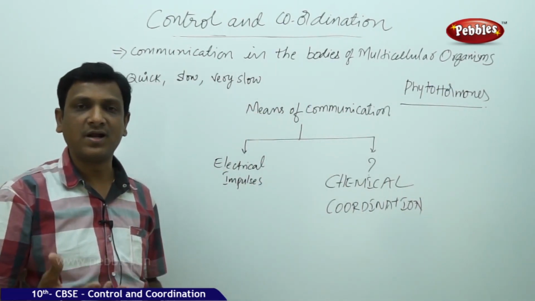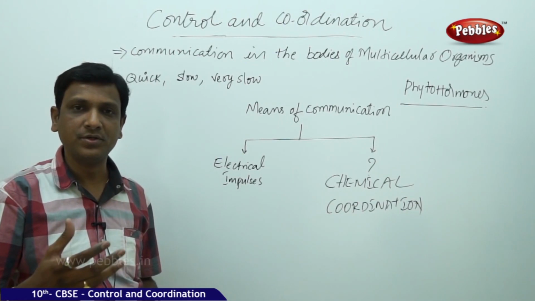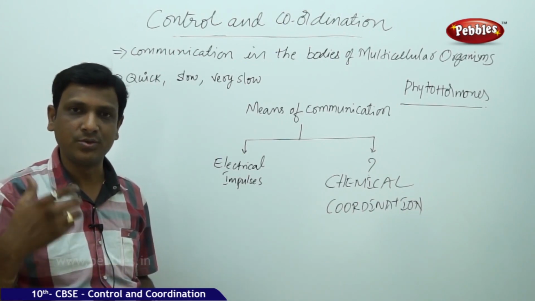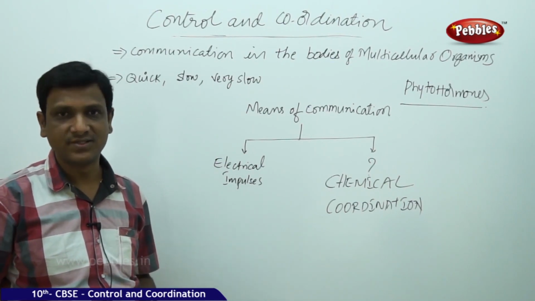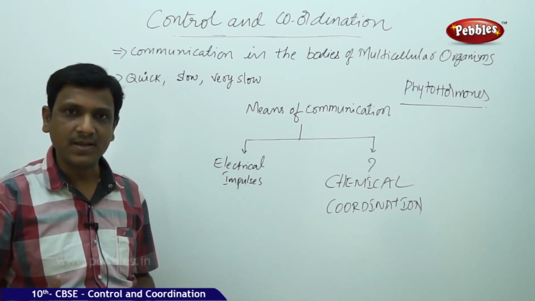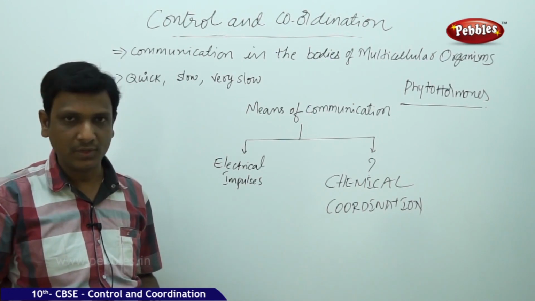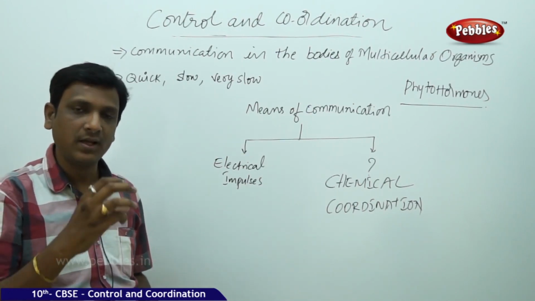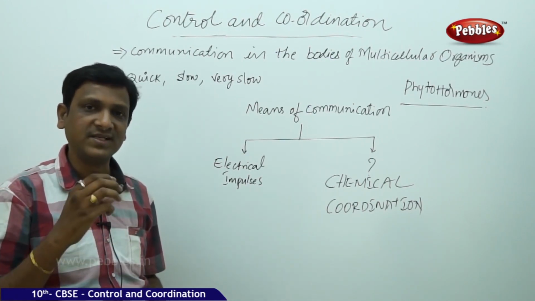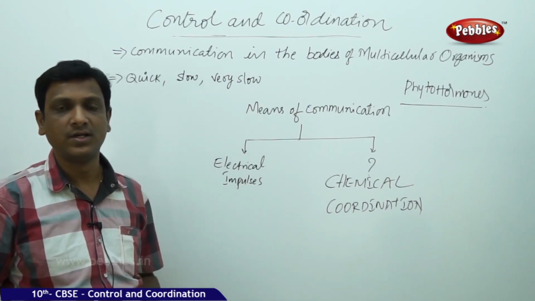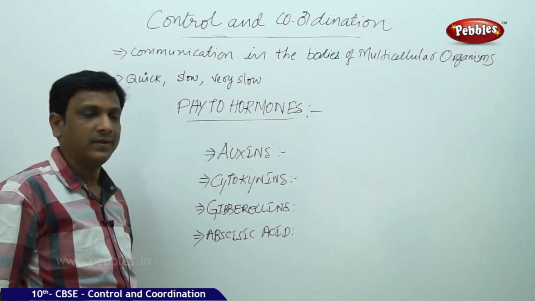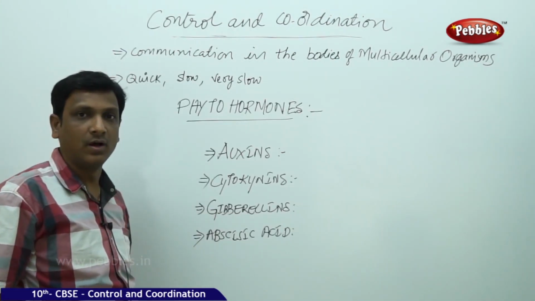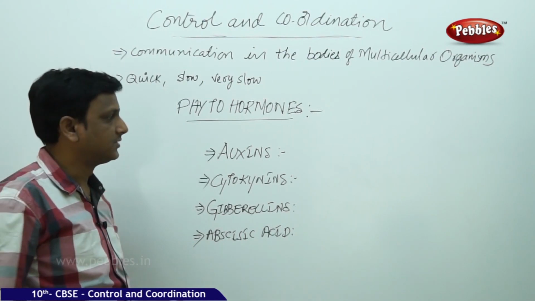We discussed that plants are able to produce responses to light, to gravity, to water. So in the previous class we discussed, plant is able to show response to all such stimuli, that is because of certain chemical compounds, chemical messengers in the body of the plant. Those are nothing but phytohormones. Now let us see some plant hormones and how they help the plant in various situations.